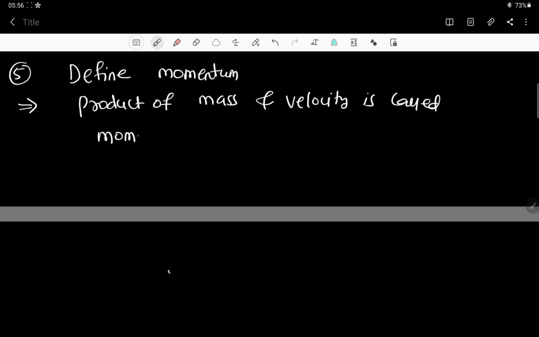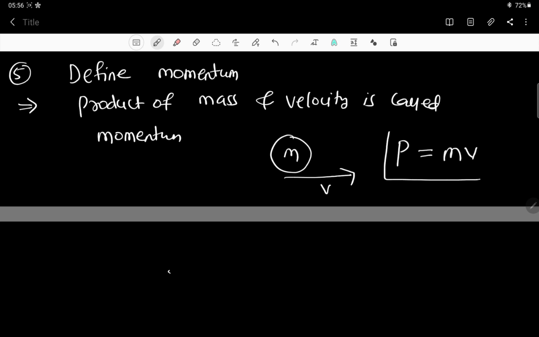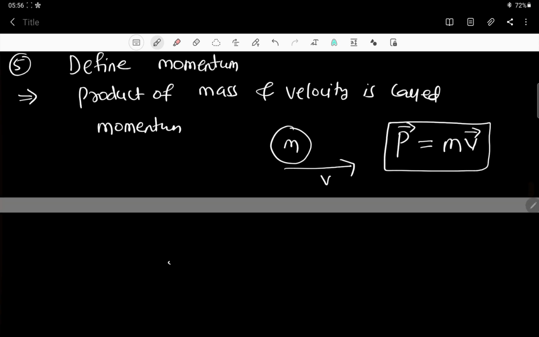This is quite a simple question, no? For example, there is a body of mass m and it is moving with velocity v. So what is its momentum? The momentum symbol is p. P is equal to mv. It is a vector quantity. We give this vector sign and all. That's a different issue, but this is the momentum.